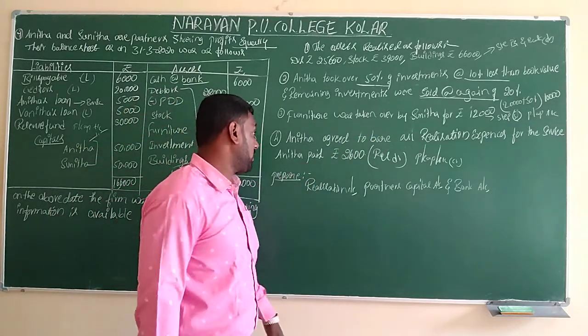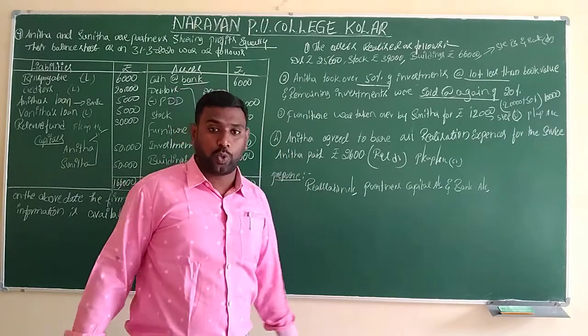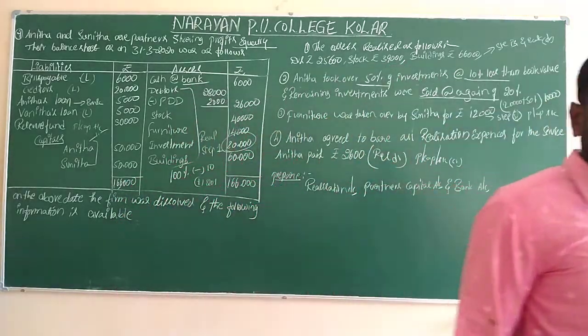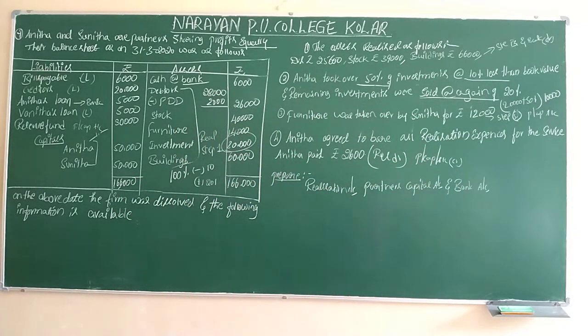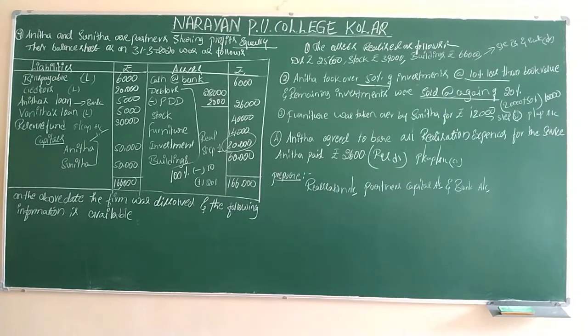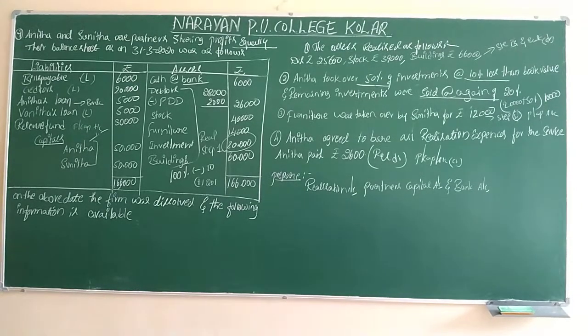Why we have to transfer is because here the partner is going to bear all the realization expenses. So apart from that, we have to calculate it and distribute it. Based on this, we have to move to the solution related to the concept. Let's draw the columns for the realization account, partner's capital account as well as the bank account, and make the solution related to the